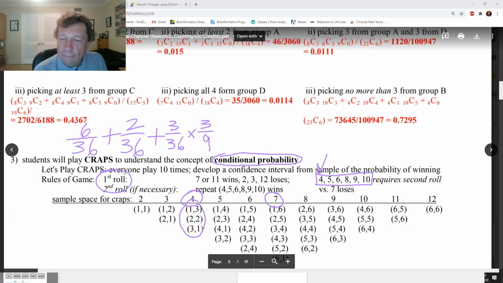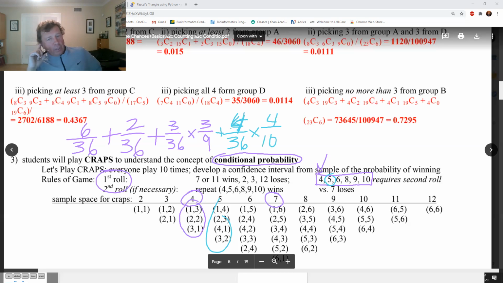Or you could get a 5, where or means plus. You could get a 5, and there are 4 of those, 4 out of 36 chance. And you've got to get a 5 before a 7. There are 4 of those, and there are 10 total of the 5s and the 7s. Cool. Or you could get a 6, and there are 5 ways to get a 6, as you can see here. And you've got to get a 6 before a 7, which is an 11 right down here, because there are 6 7s.